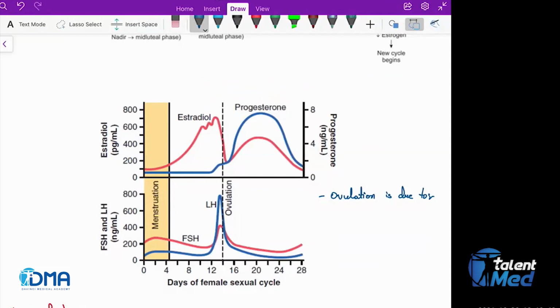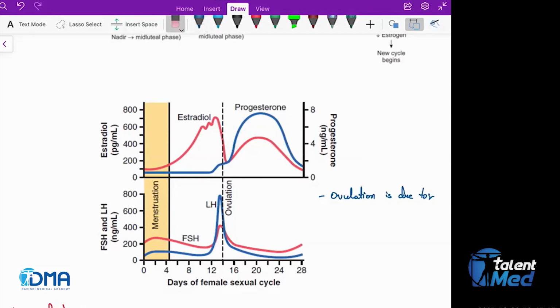Negative feedback to the FSH. Positive feedback to the LH. It is giving positive feedback, no? So when it is at its peak, it is going to pinch the LH, so ultimately the LH will come out. And then if the LH surge occurs, what will occur? Ovulation. So after the ovulation, obviously estrogen levels will fall. And then it will go into some peak and then it comes down.